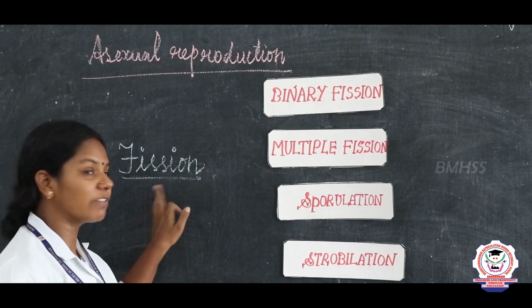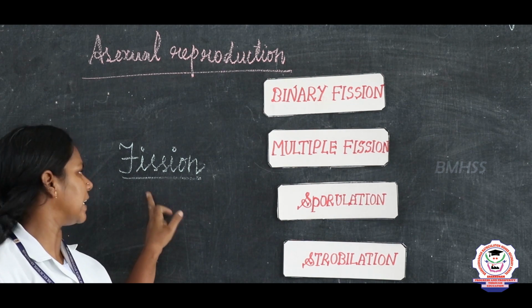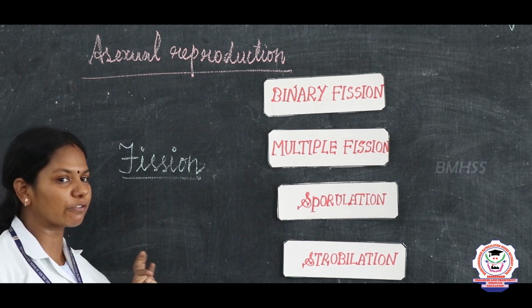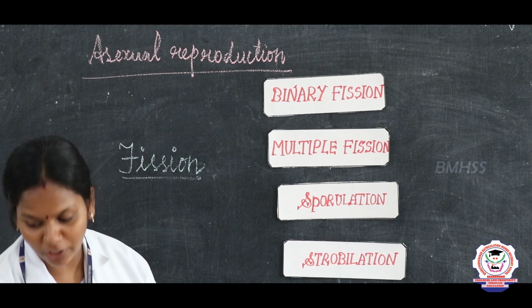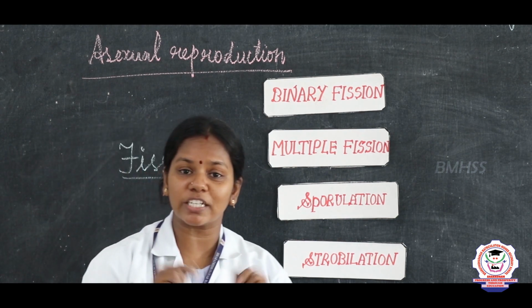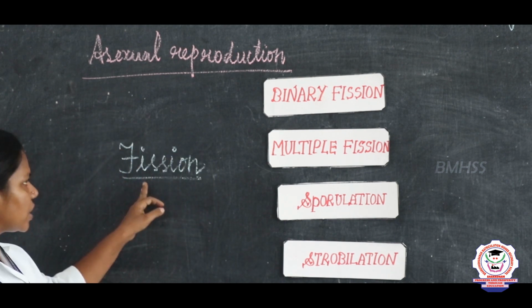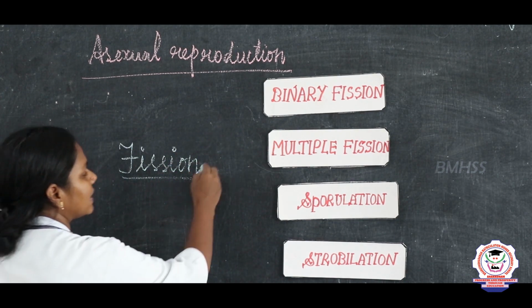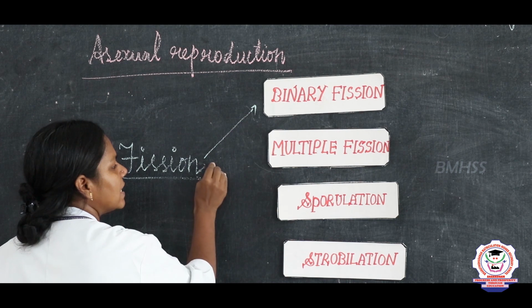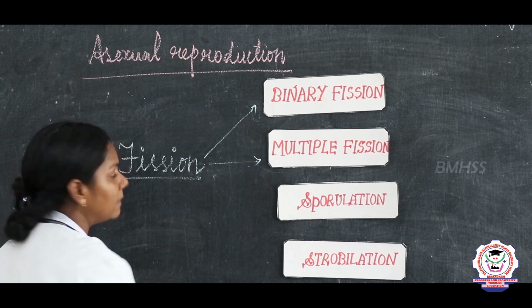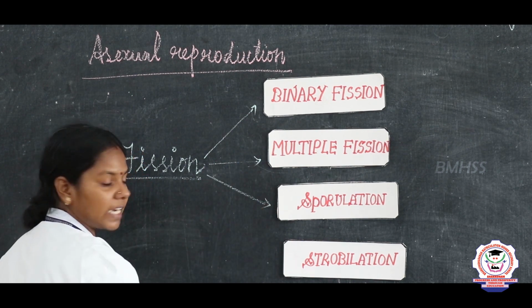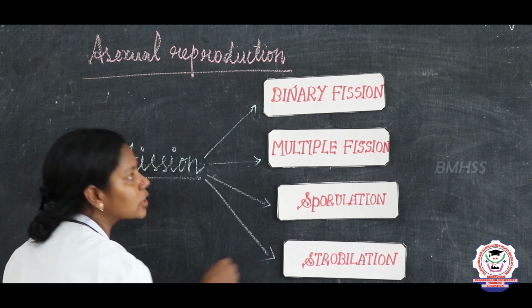Children, first we are going to discuss the first type, fission. Do you remember what I told you about fission? If any organism divides into two or more parts, it is said to be fission. This fission is of four types: binary fission, multiple fission, sporulation, and strobilation.